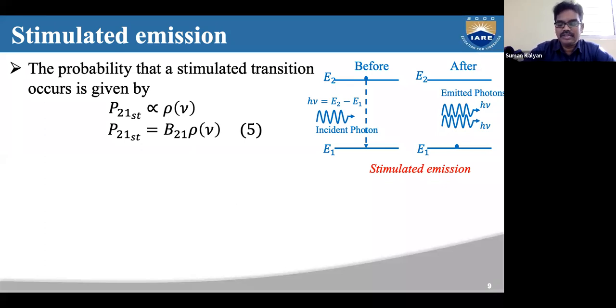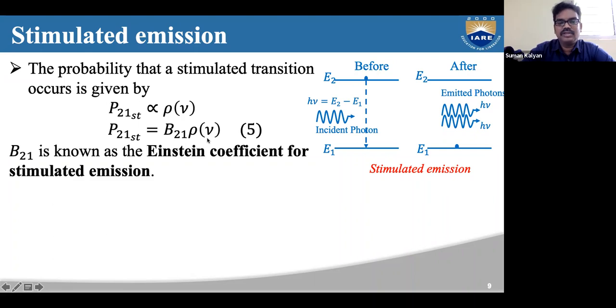Okay, so this probability is proportional to the density of photons, and P21 stimulated equals B21 rho of nu, where B21 is a proportionality constant known as the Einstein coefficient for stimulated emission. As I told you yesterday, the theory behind stimulated emission was first proposed by Einstein in 1916.